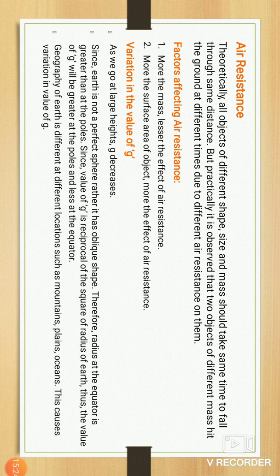That's why the time they take to drop on the earth differs, because of air resistance. Air resists lightweight objects the most. Lightweight objects are resisted more by air, and heavy objects, with more mass, drop down on the earth.